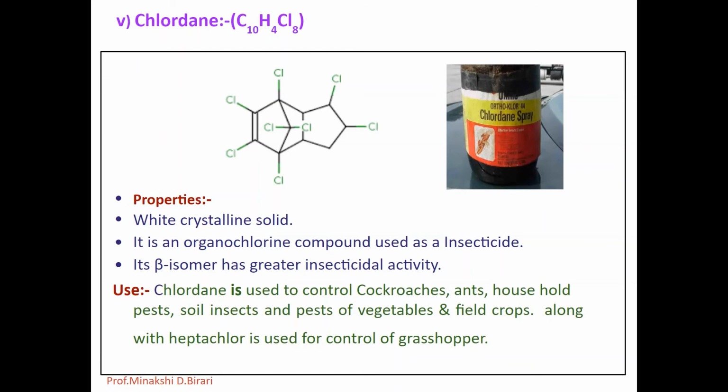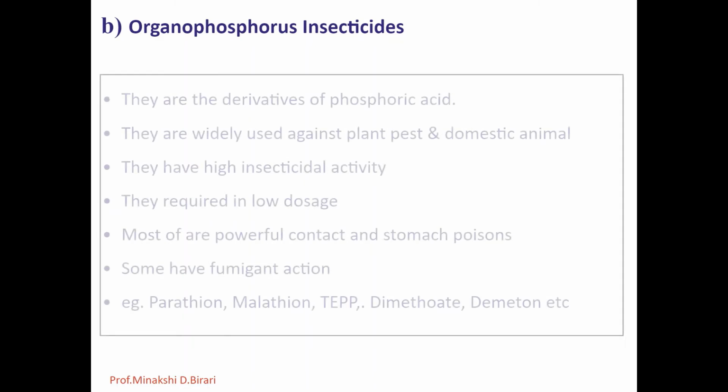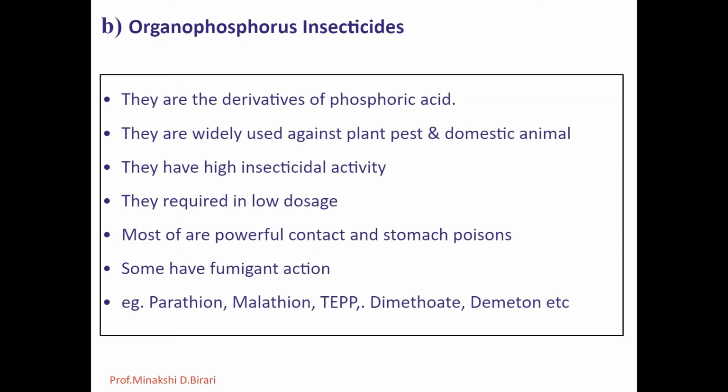So due to these drawbacks of organochlorine insecticides, there are alternatives. Next one, we have to study organophosphorus insecticides. The insecticides belonging to this group are often referred to as the organic phosphates or phosphate insecticides. So they are the derivatives of phosphoric acid. They are widely used as agents against plant pests and on domestic animals.